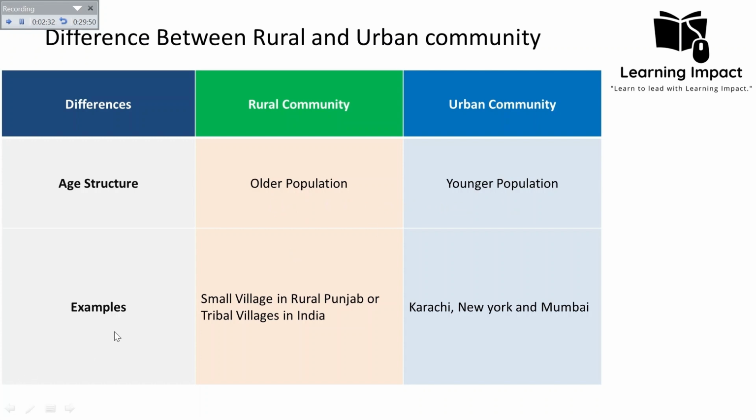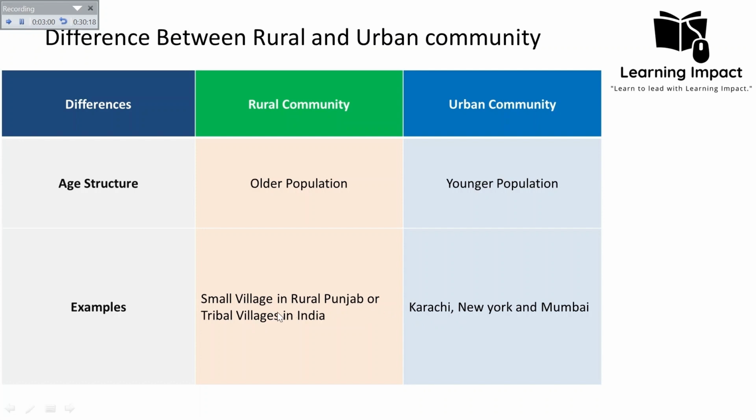Then examples, we can take various examples of the rural-urban community. Any village or town in your country is the rural community, and all of your other major cities of your country are the urban community. So rural community is any people, like those who are living in small villages, they will be called the rural community. And the group of people who are living in large cities will be termed as the urban community.